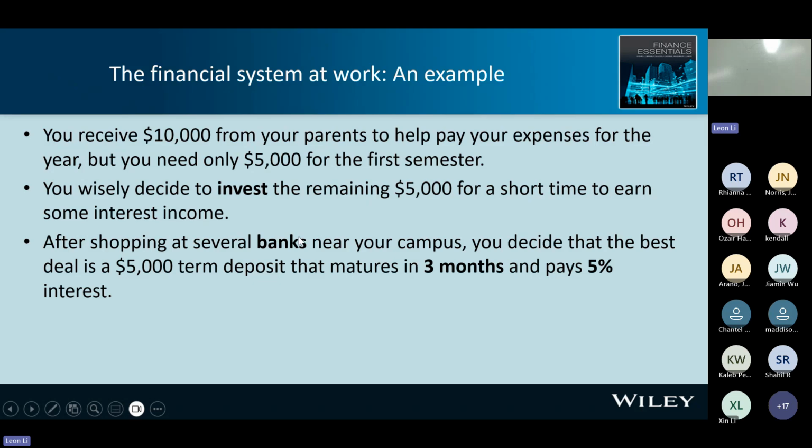You decide to deposit your $5,000 in a bank. In the short term, here I highlight 3 months, right? And the bank will pay you 5% interest.